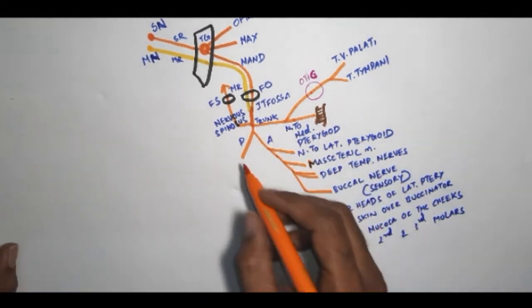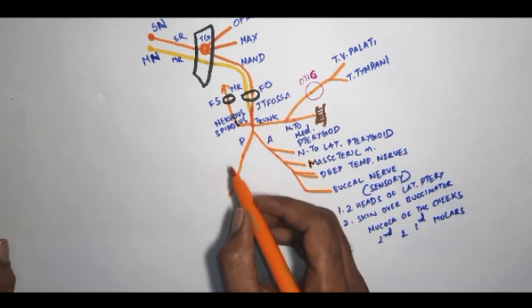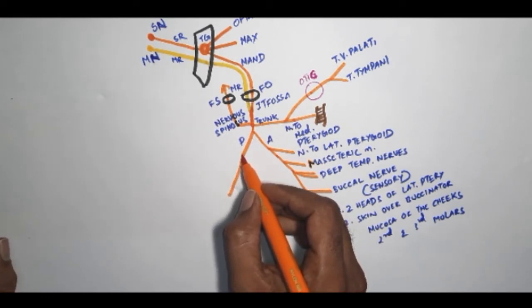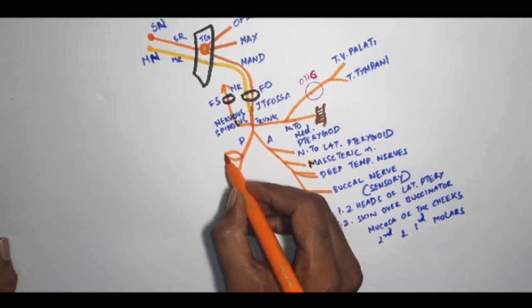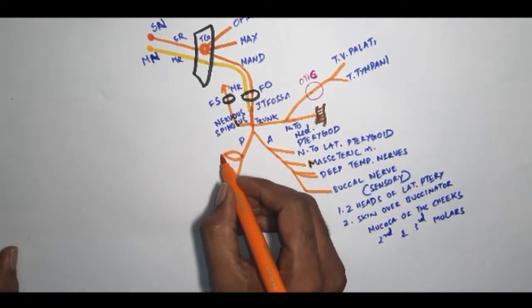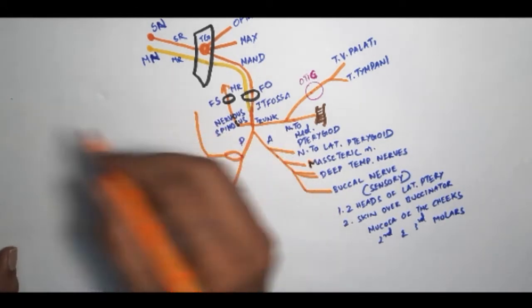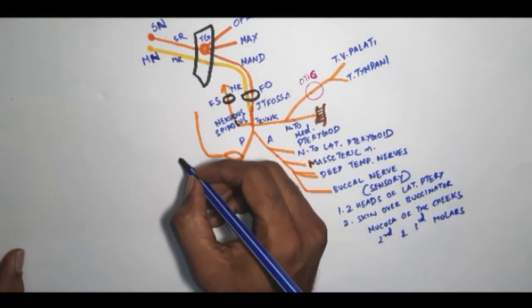The posterior division branches. The first one that I'm going to see, that is forming 2 roots, is the auriculotemporal nerve, which ascends up.